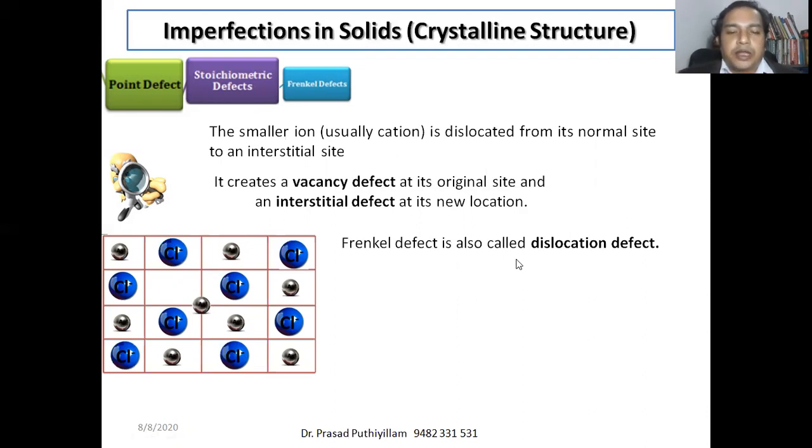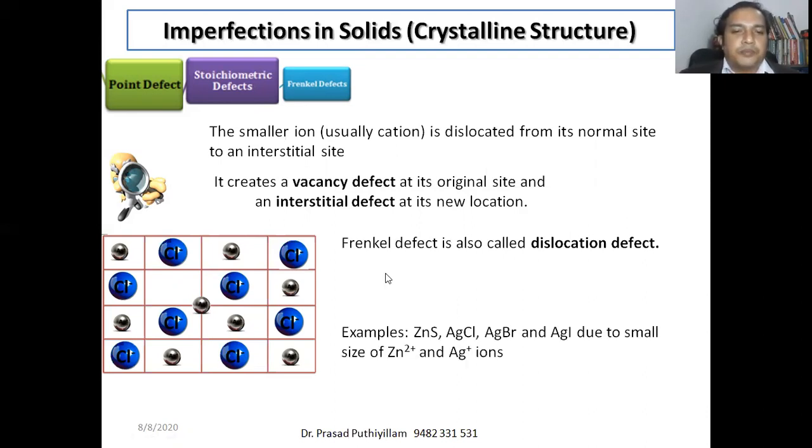Therefore, they are also called dislocation defects. Examples are zinc sulfide, silver chloride, silver bromide, silver iodide, because the zinc ion Zn2+ or silver ion Ag+ is very small in size compared to the corresponding anion present in the crystal.